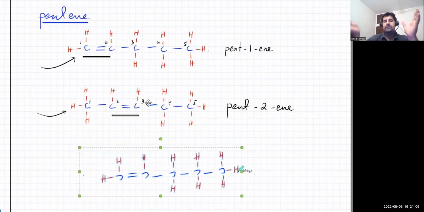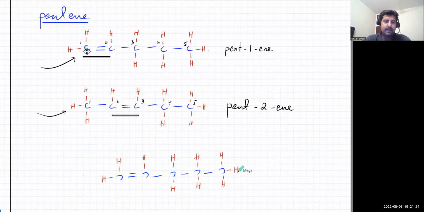You just picked it up and flipped it. Like if there's a table in front of you, just rotate it around. It's still the same table, right? It's not a new thing. So this one is not a different thing. It's exactly the same thing. Look at it: the first carbon atom has 2 hydrogens, this one also has 2 hydrogens. Then you have a double bond, then this carbon has 1 H, this one has 1 H, then CH2, CH2, CH3.